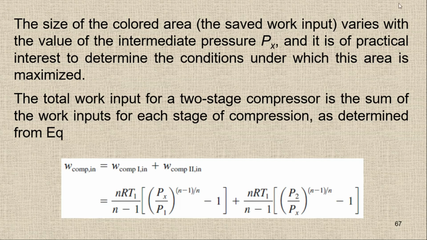It is of practical interest to determine the condition under which this area is maximized, because we have to save some work input. Normally the total work input for a two-stage compressor is the sum of the work inputs for each stage of compression. This is the compression of the first stage and then we have another compression. So we have to add these two.